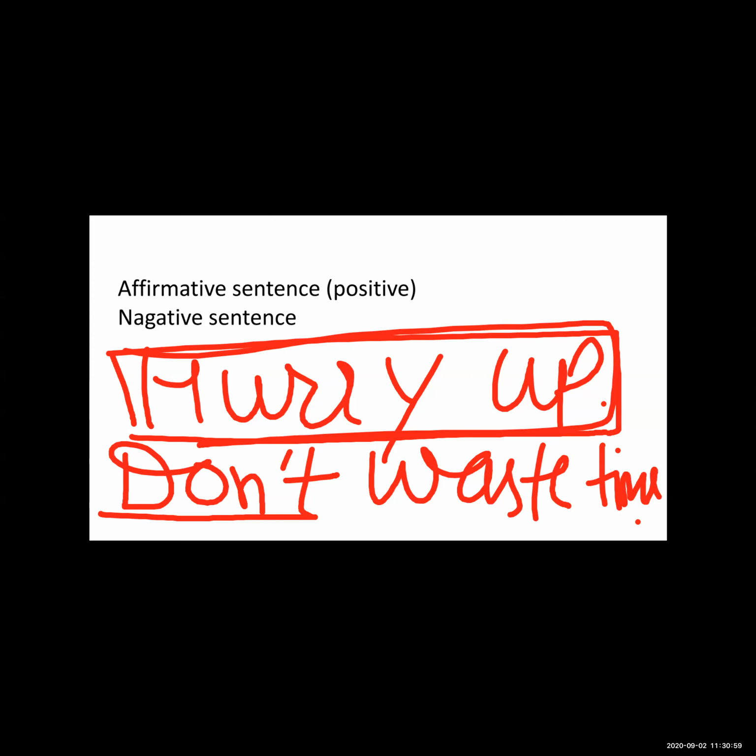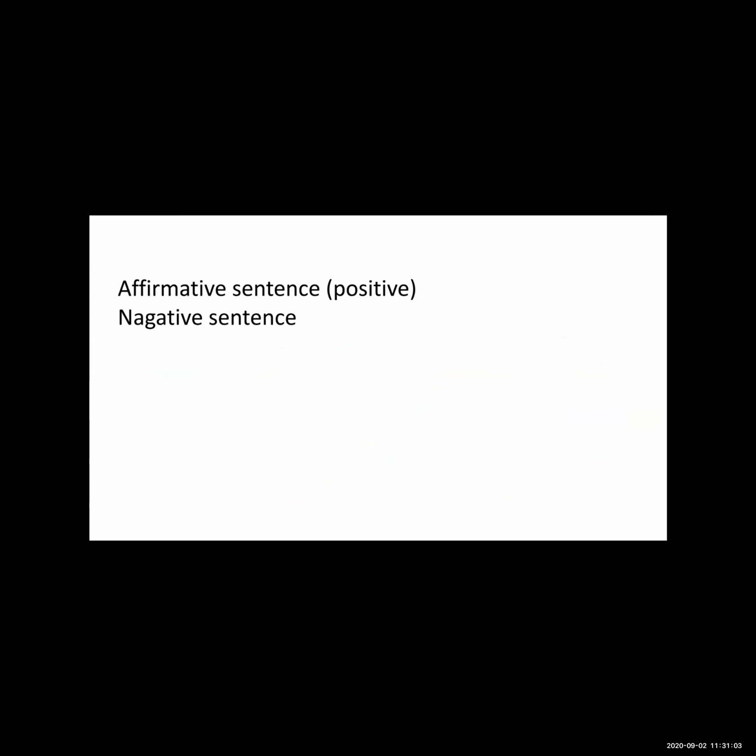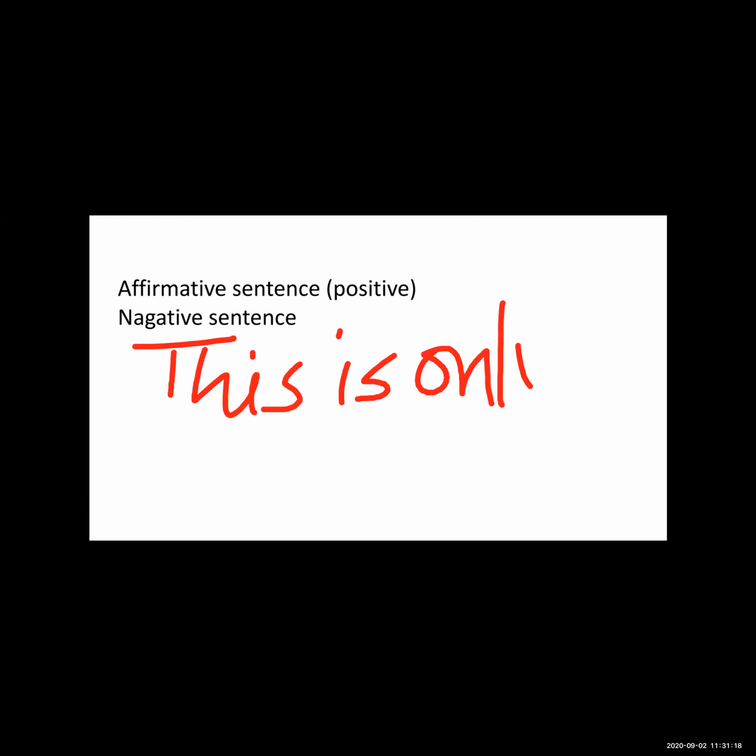Now see another example, so the topic will be clear. Okay, so this is the only explanation. Here this is the affirmative kind of sentence, the sentence is giving the positive information.